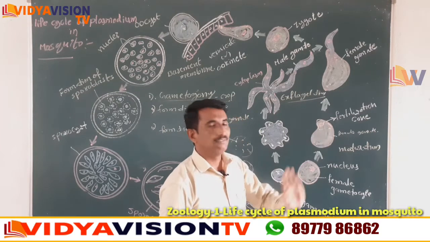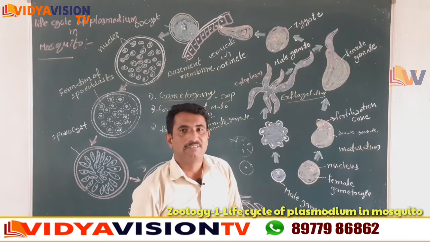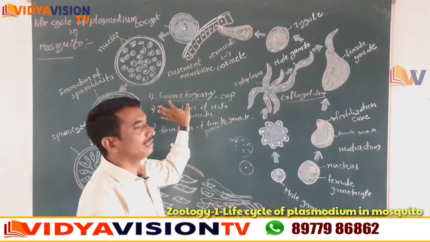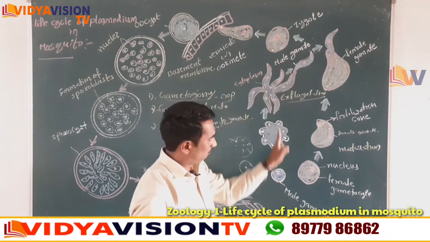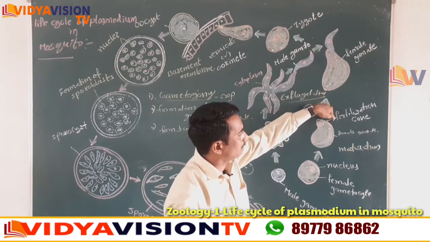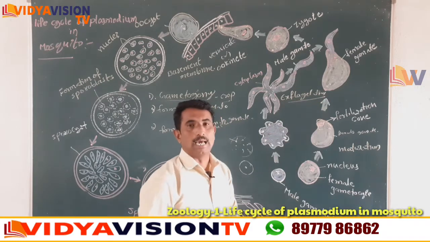That is called a fertilization cone. The fertilization cone of this structure is called a female gamete. Now children, the first step is completed. What is that? Gametogony: the formation of male gamete from the male gametocyte and the formation of female gamete from the female gametocyte. So this is called gametogony.